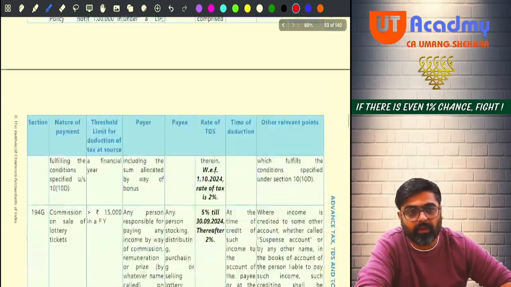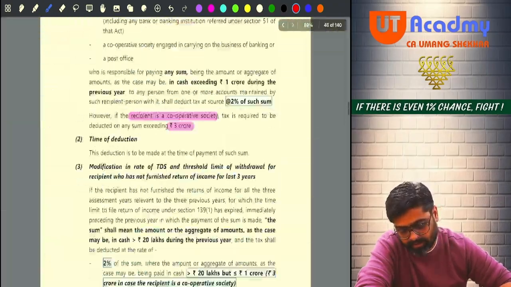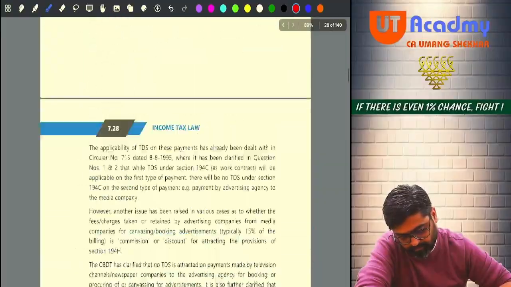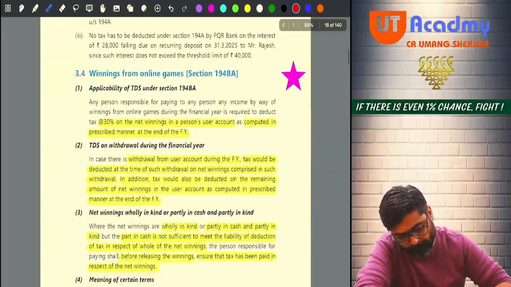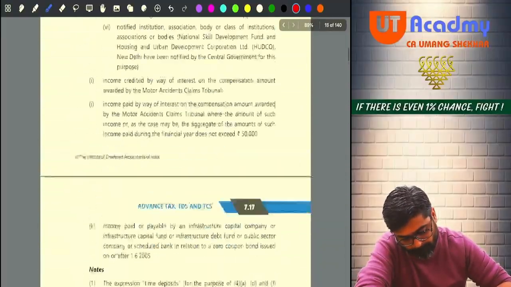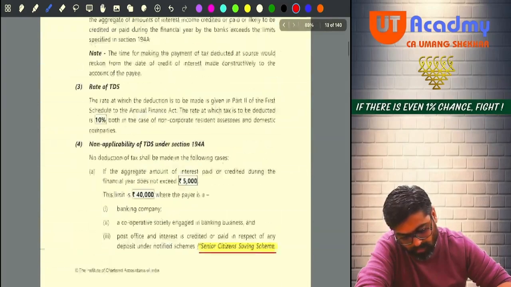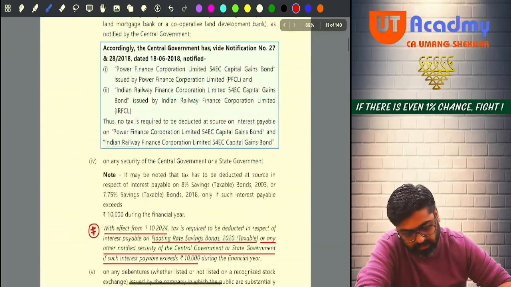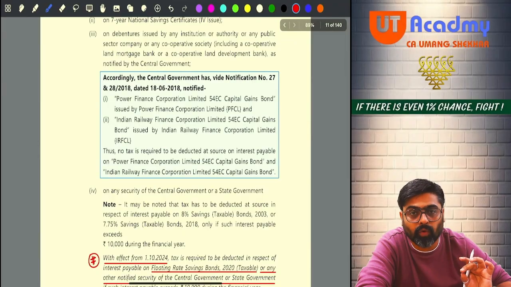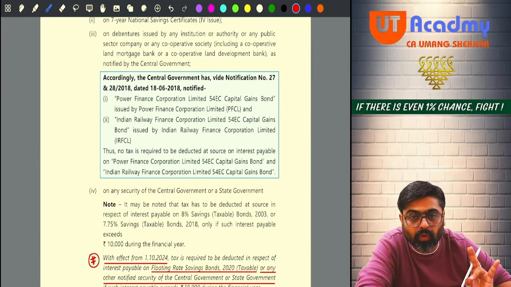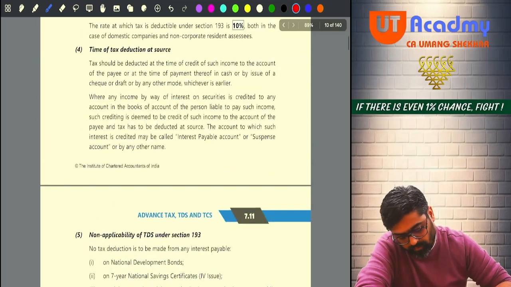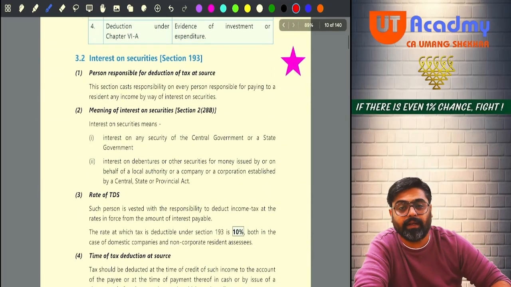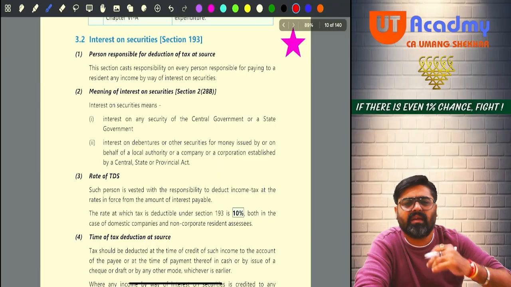Now, coming to section 193. We have completed how many sections? 192, 192A, 194, 194K. Okay, no? Now, come to 193. Interest on security. Very easy. Very easy.